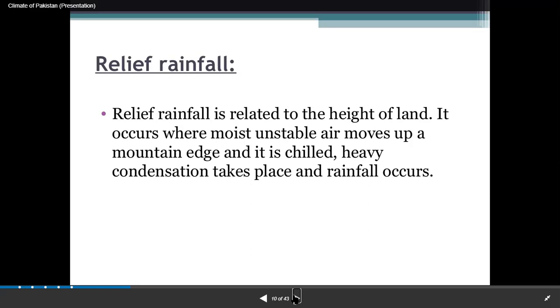Yes, right. And all the highland areas receive rainfall. One of the sources of rainfall is relief rainfall. Murree, Swat, Abbottabad, all these areas, right? The KPK part also, because the height is more there, as compared to coastal areas.